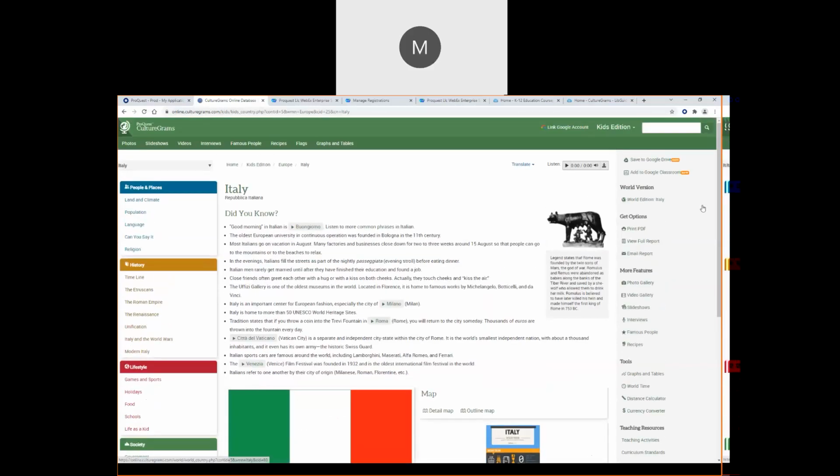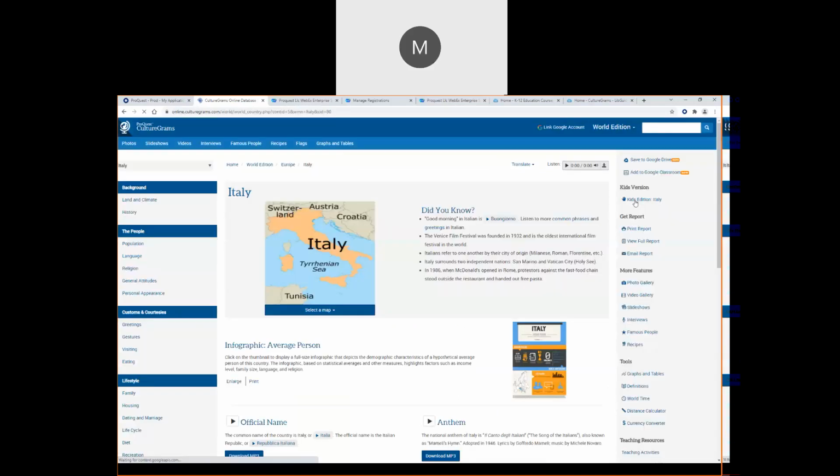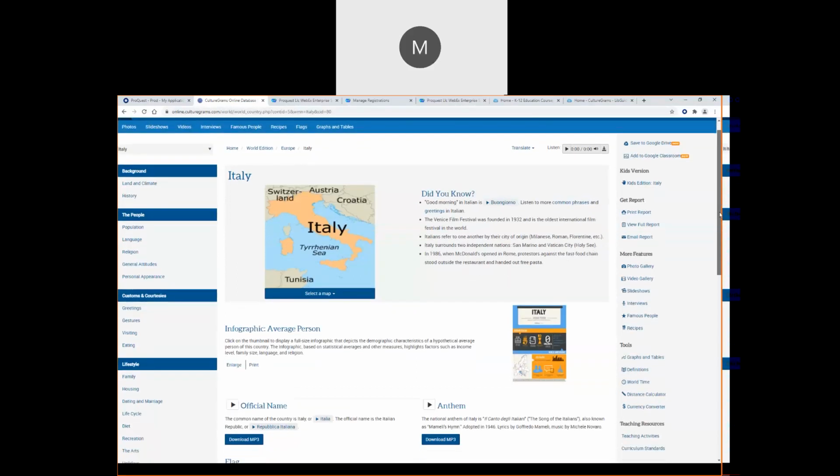You do have access to the World Edition as well as the Kids Edition, and you can actually go back and forth between those two over here on the right. So I'm going to jump and do that real quickly right now so you can see the difference. So this is the World Edition version of the Italy report. So it looks a little bit different.